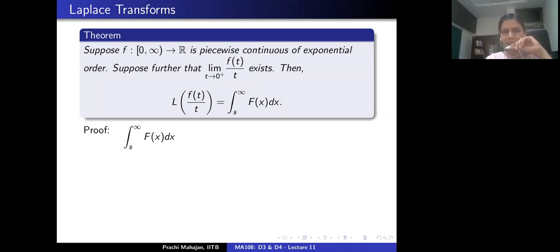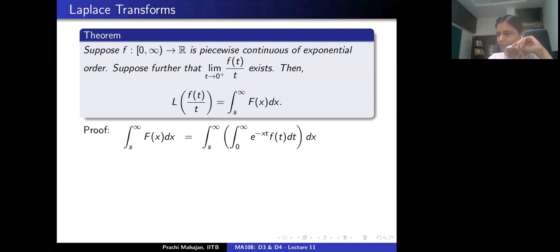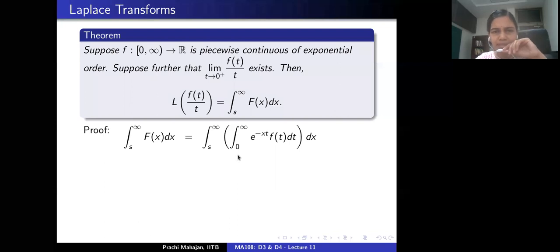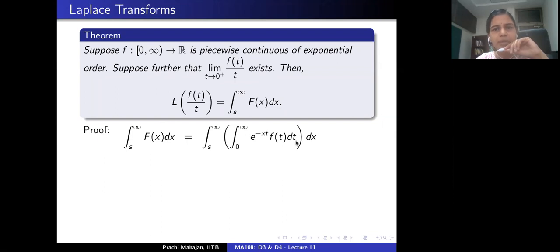All right. So let's start with the right hand side. Let's take the Laplace transform of the function little f and then take the integral from s to infinity. So what does it mean? This is just the definition, right? I have the improper integral 0 to infinity with respect to the t variable, exponential minus xt little f(t). Whatever is in the parenthesis is the Laplace transform of the function little f, denoted by capital F, right?